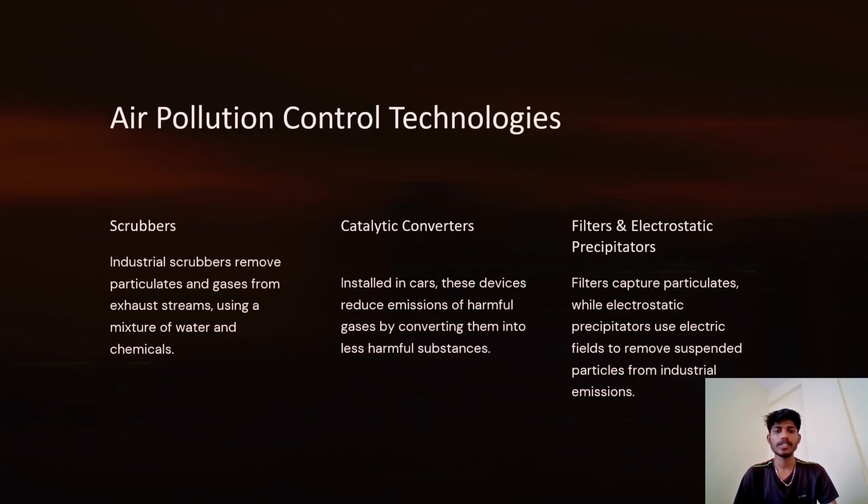Next, let us see the air pollution control technologies: scrubbers, catalytic converters, filters and electrostatic precipitators. Scrubbers: industrial scrubbers remove particulates and gases from exhaust streams using a mixture of water and chemicals. Catalytic converters: installed in cars, these devices reduce emission of harmful gases by converting them into less harmful substances. Filters and electrostatic precipitators: filters capture particulates while electrostatic precipitators use electric fields to remove suspended particles from industrial emissions. So this was all about air pollution control.